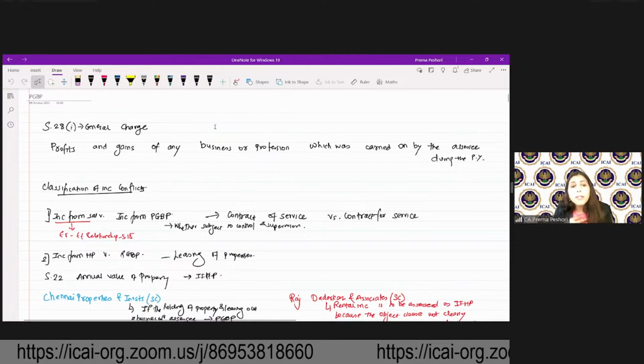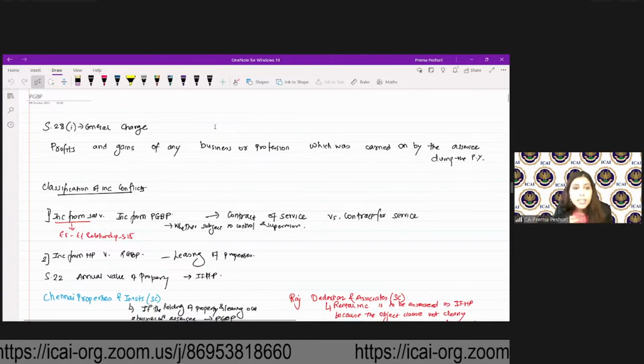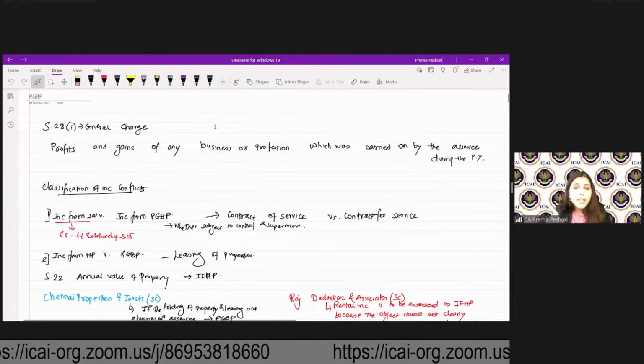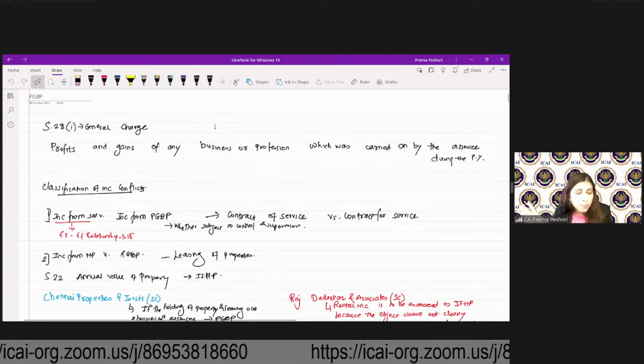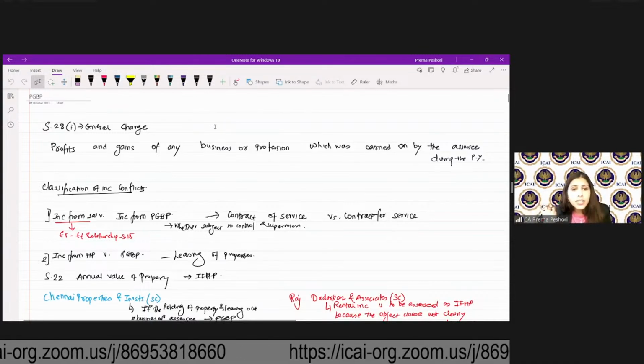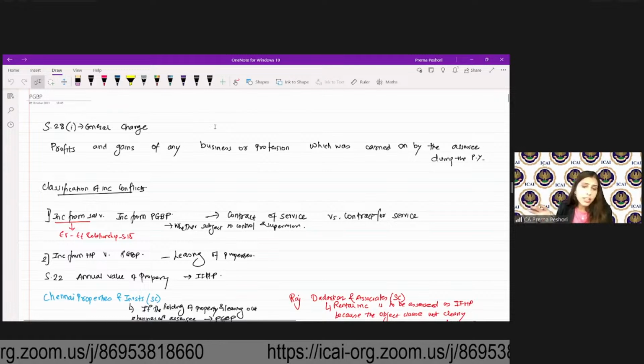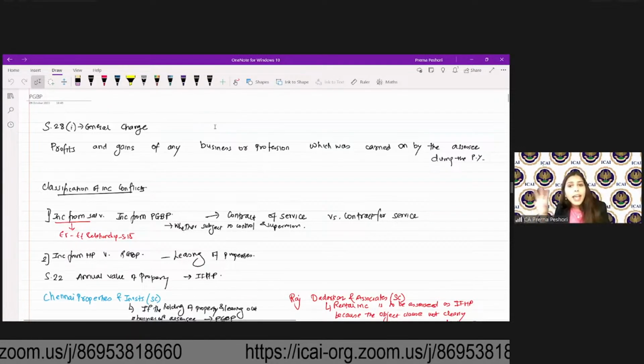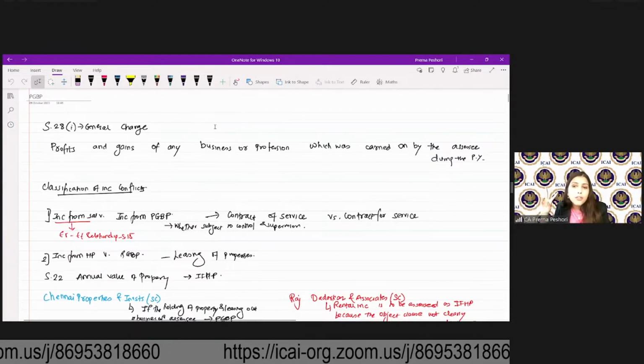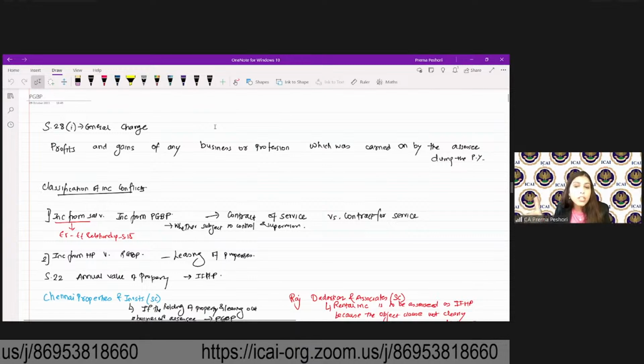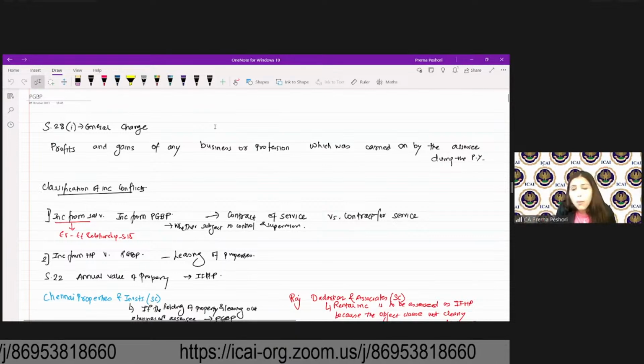If the house property is held as stock in trade, then in that particular case, remember there's a section under 23.5 under the IFHP which says where land and building is held as stock in trade and not let out, then annual value shall be nil for a period of 2 years from the end of the financial year in which the completion certificate is obtained.